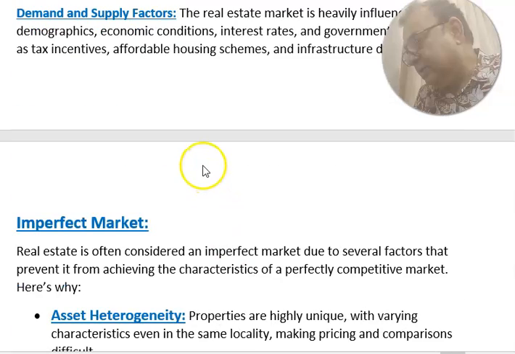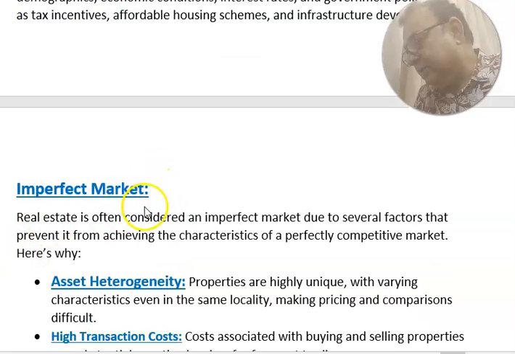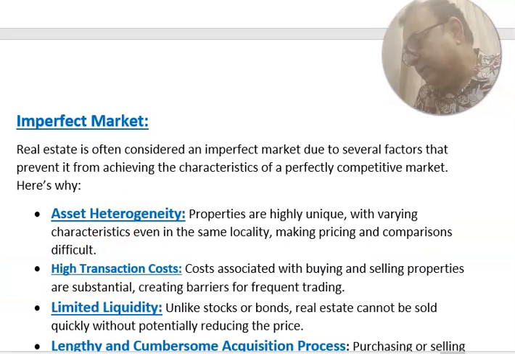Now, the real estate market is not a perfect market, it is an imperfect market. So sometimes an MCQ comes: is the real estate market perfect or imperfect, true, not true. So the real estate market is an imperfect market. Real estate is often considered an imperfect market due to several factors that prevent it from achieving the characteristics of a perfectly competitive market. Here is why it is an imperfect market.